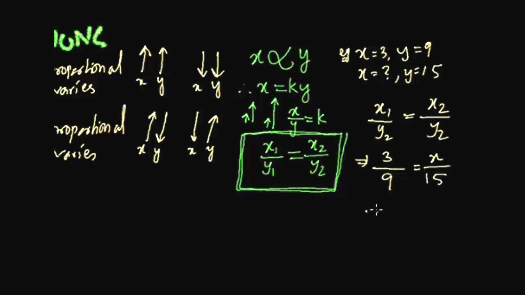So if we do basic arithmetic, 3 ones are 3, 3 threes are 9. So if we cross multiply, 15 divided by 3 equals x. So 3 fives are 15. Therefore x equals 5. That is going to give us the value. So this is the proportionality sum, directly proportional.